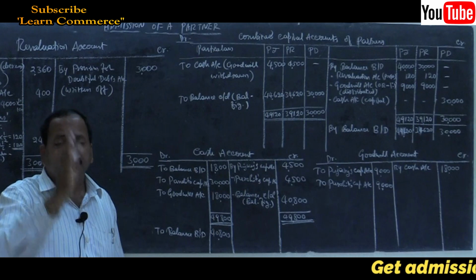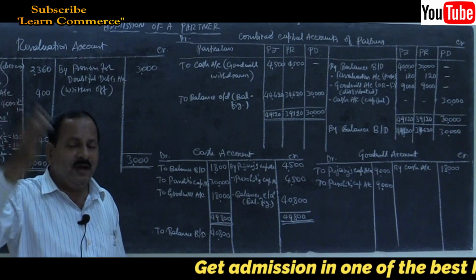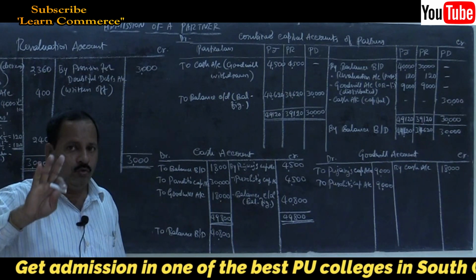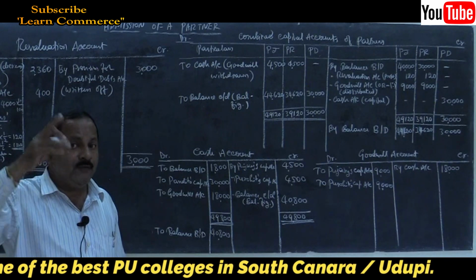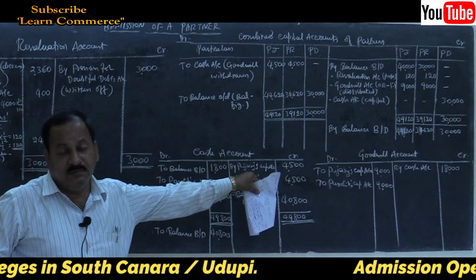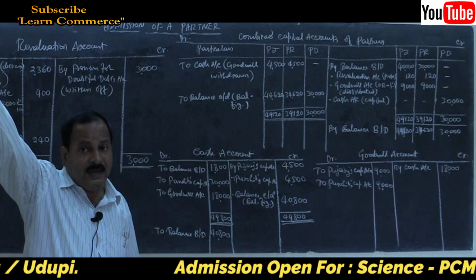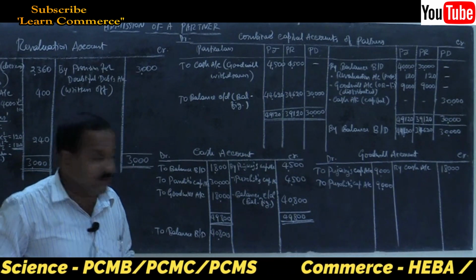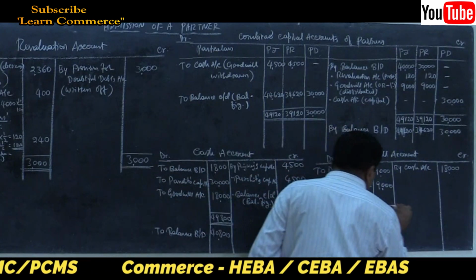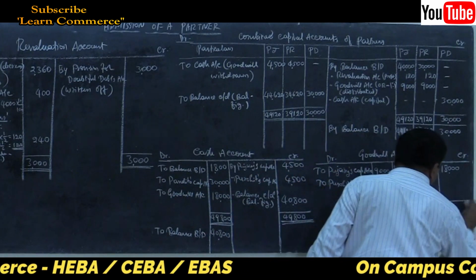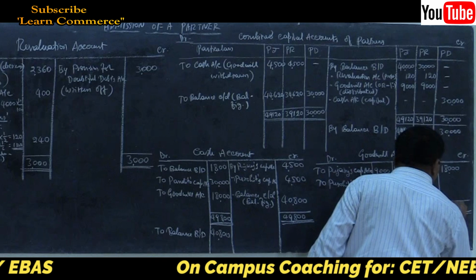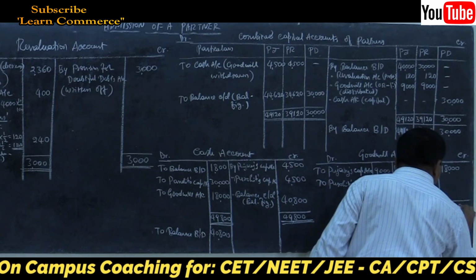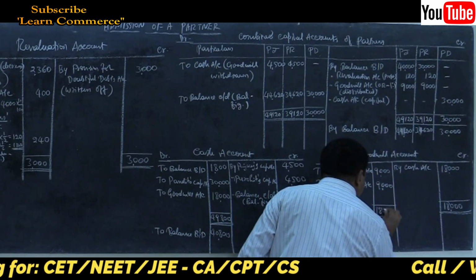Is there any goodwill part on the debit or credit side? No. This journal entry will not affect goodwill account because the entry is partners' capital account debtor to cash account. So now if you see the goodwill account, credit side 18,000 and debit side 9,000 each.